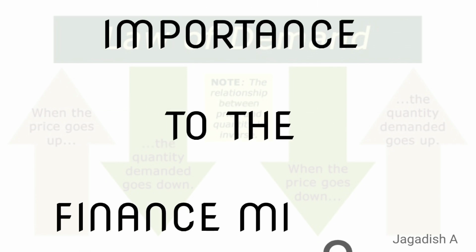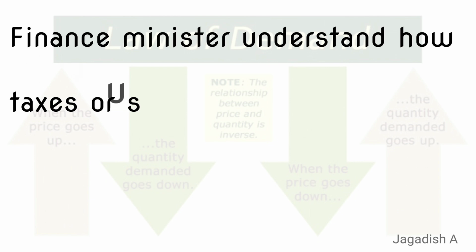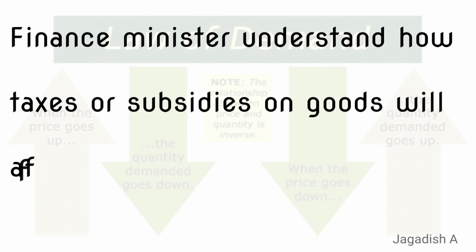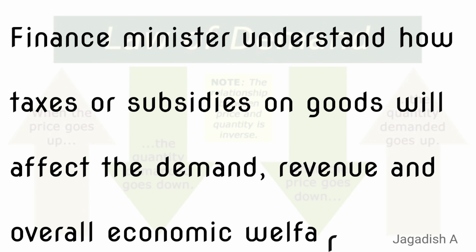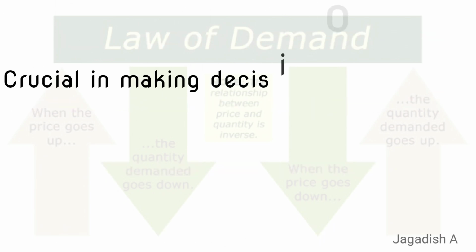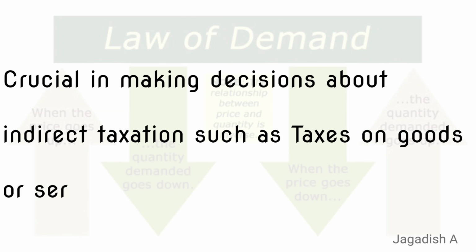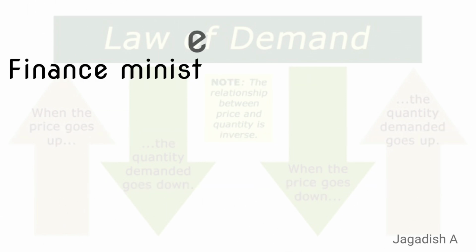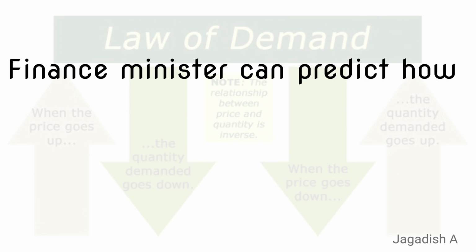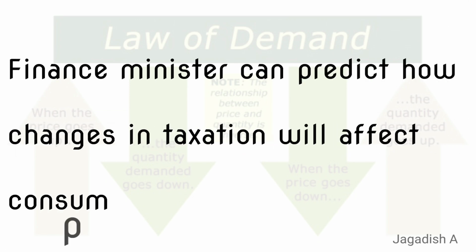Importance to the finance minister. Finance minister uses law of demand to understand how taxes or subsidies on goods will affect demand, revenue and overall economic welfare. It is crucial in making decisions about indirect taxation such as a tax on goods or services and in forming fiscal policies. How it works? By understanding the law of demand, finance minister can predict how changes in taxation will affect consumption.